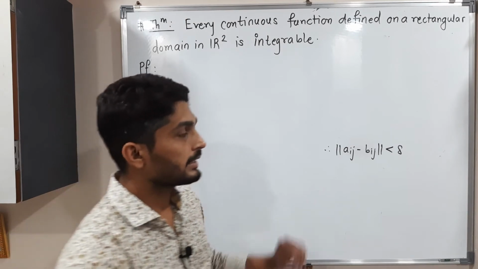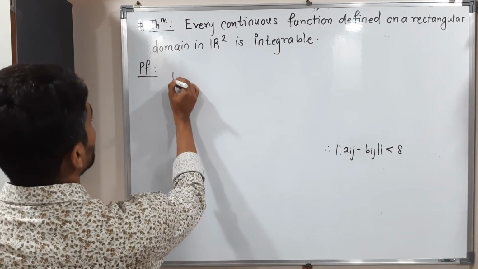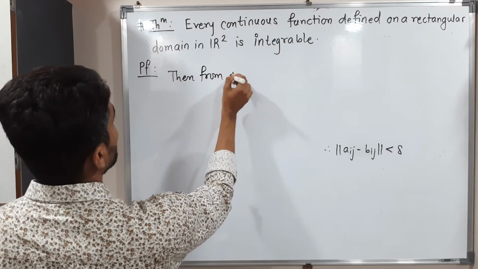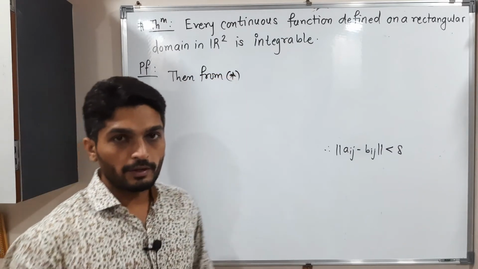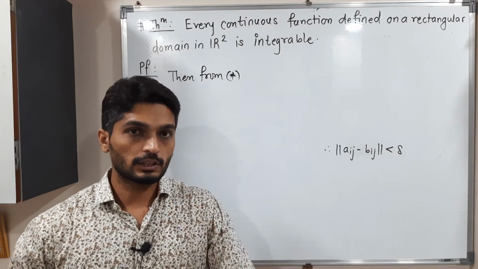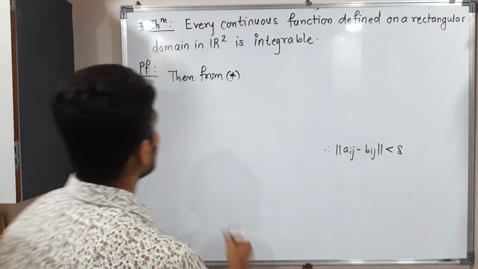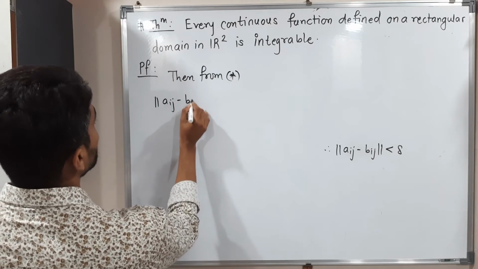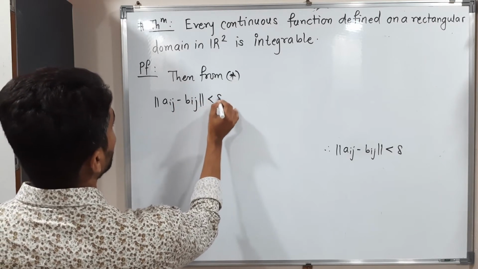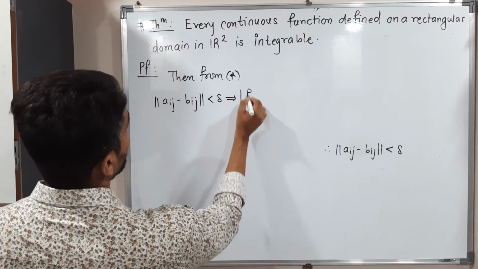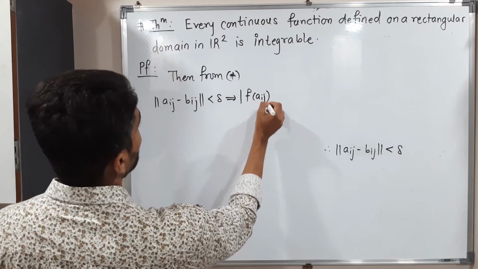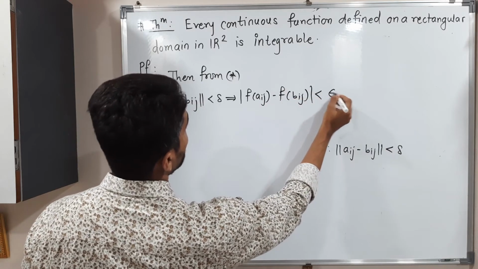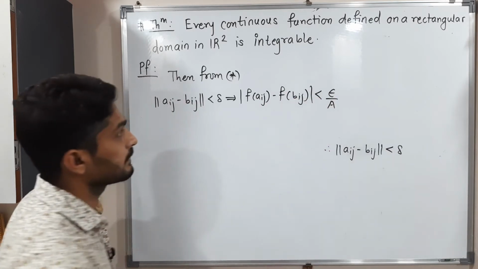See, now I am applying equation star. You can go back in this video and watch what equation star is. So star says, norm Aij minus Bij, if it is less than delta, then mod f of Aij minus f of Bij is less than epsilon by A. So equation star says this.